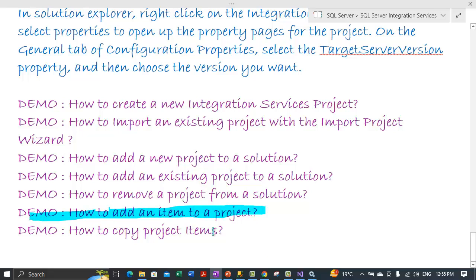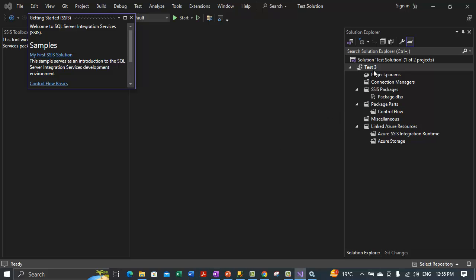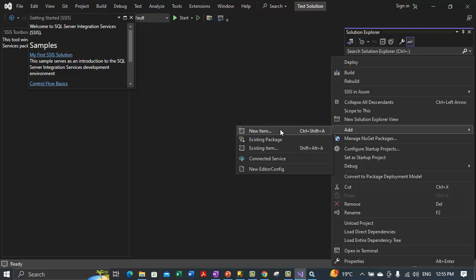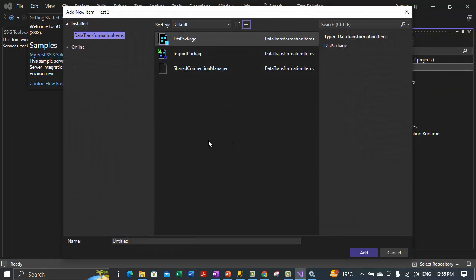So in this demo we have project test 3, and if we want to add a new item to a project, we need to right click on the project name, point to add, and there's an option to add a new item, and we can then select a template from the template pane in the add new item dialog box.